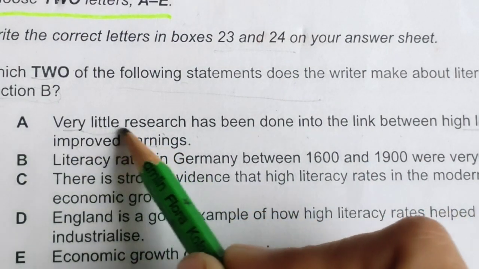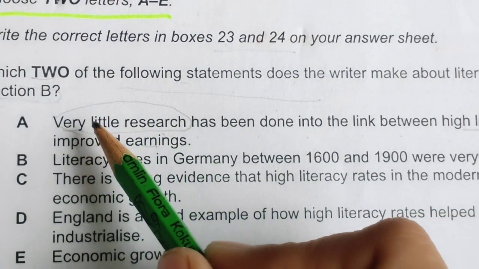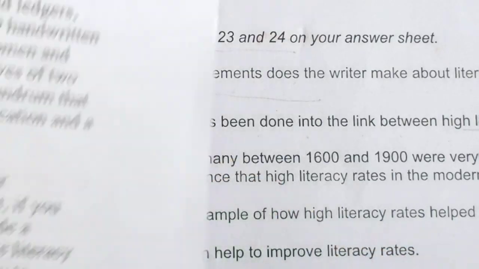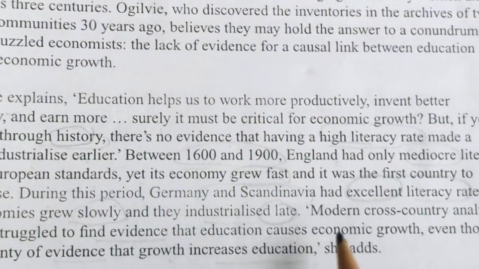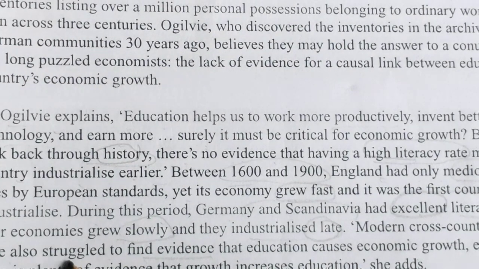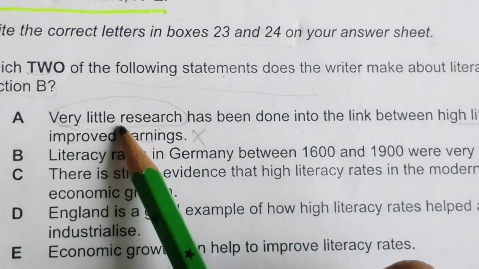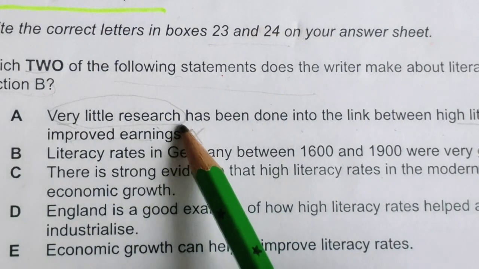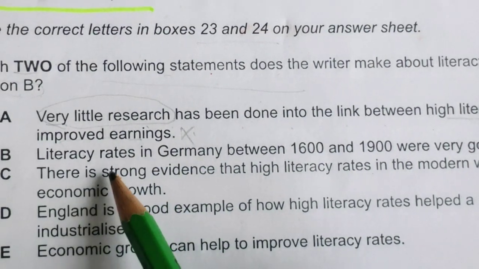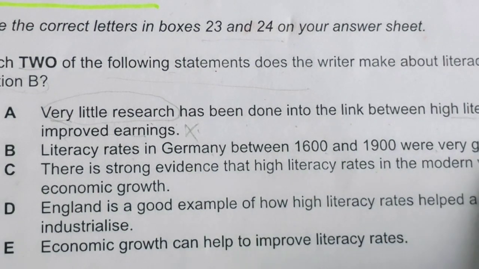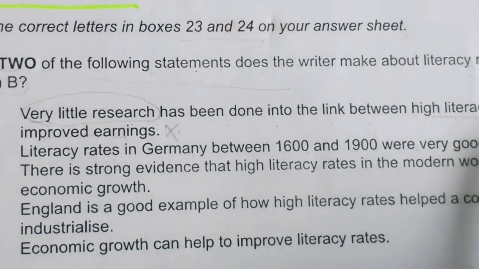So there was no description about whether the research was high or very little. So this is not the option. We have read it. Modern cross-country analyses have also struggled, but struggle is there, but very little research they are not talking about. That's why this is not the option. B number, literacy rates in Germany between this were very good. So this was describing, yes, this they were describing.